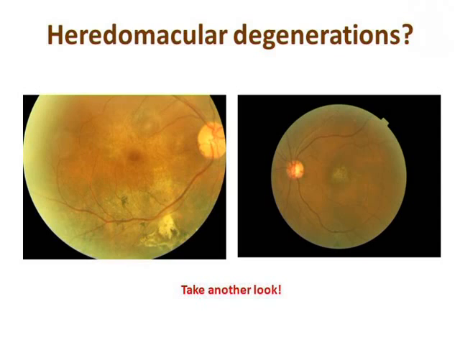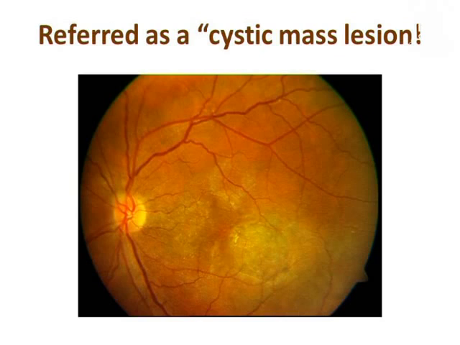Of course, we should always look at the fellow eye and see if the pattern is completely different, then it is not an iridomacular degeneration. Now this is a Price case. It was referred to us as an amelanotic melanoma.